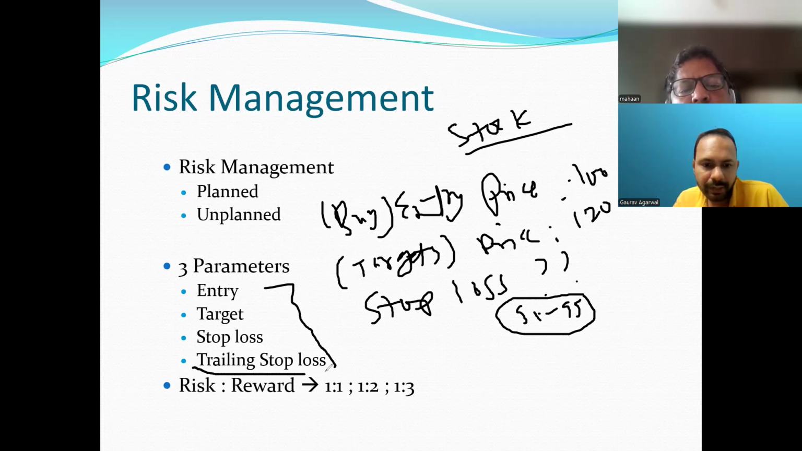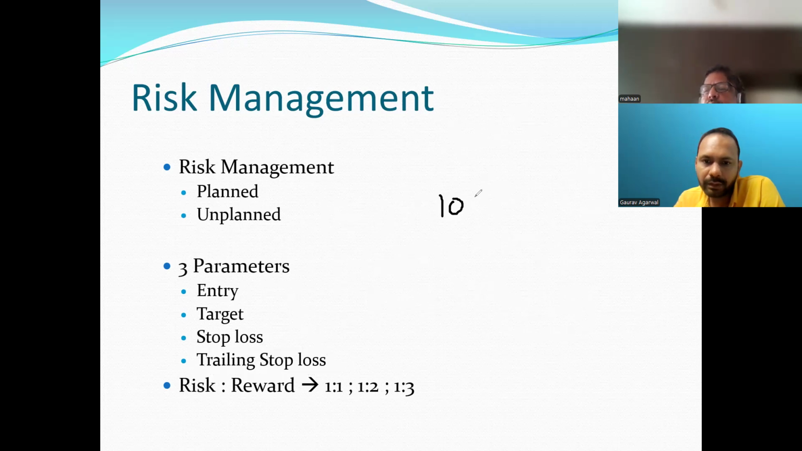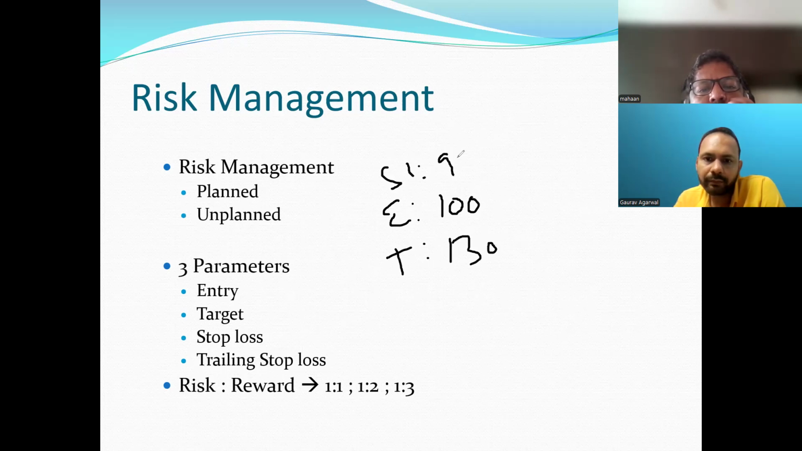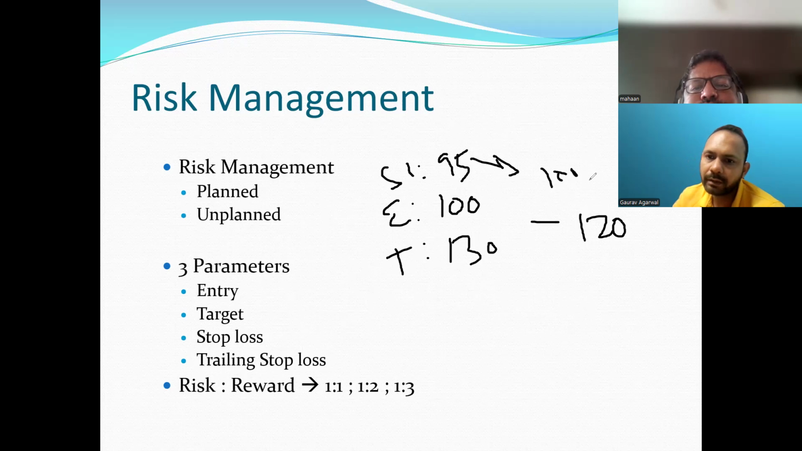And then we have trailing stop loss, right? So how it works? Let's say your entry point is 100. Your target price is 130. Your stop loss is 95. So let's say now your stock moves to 120. So what you have to do, you have to move your stop loss from 95 to 100 or 110.